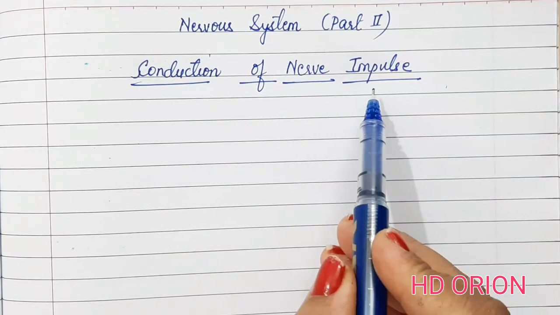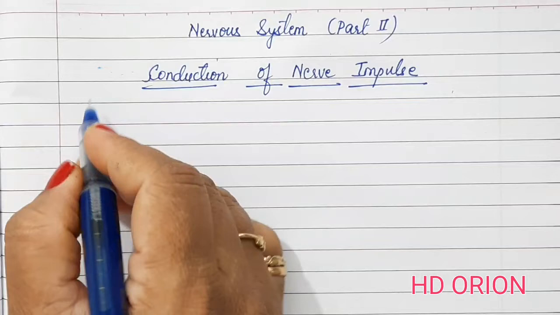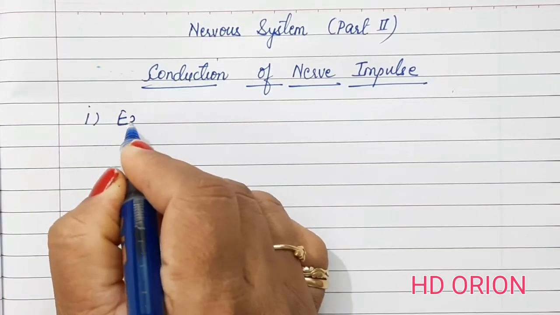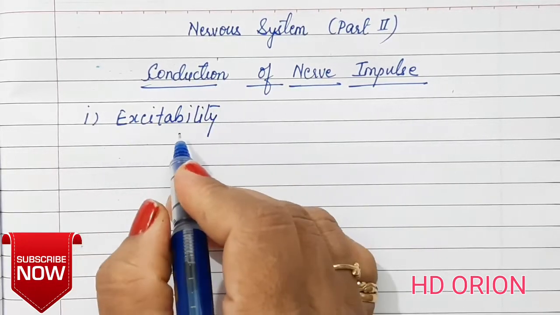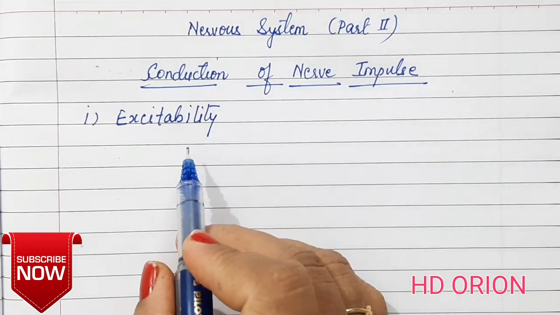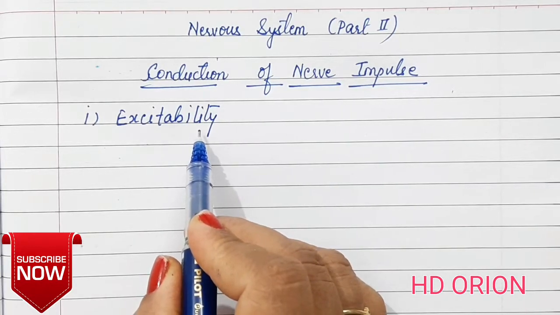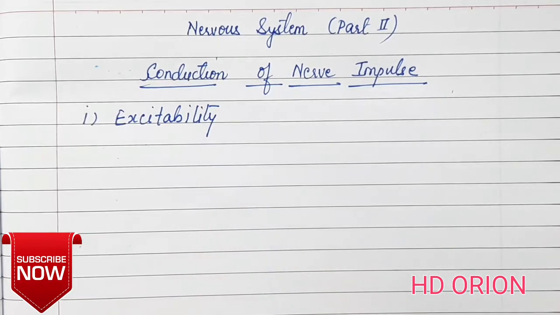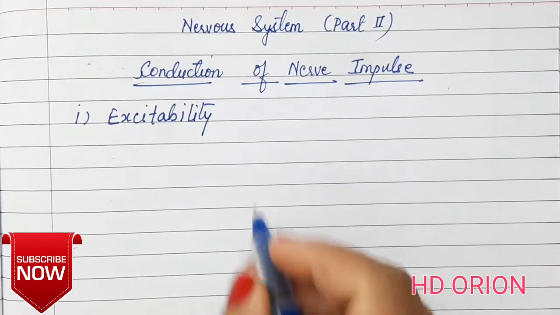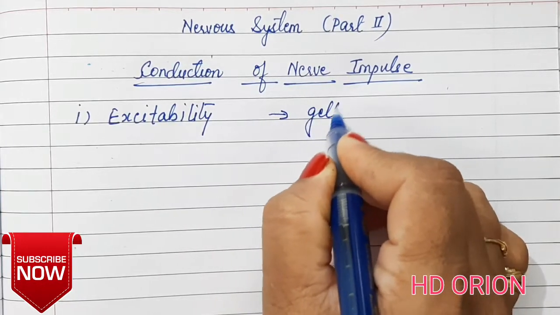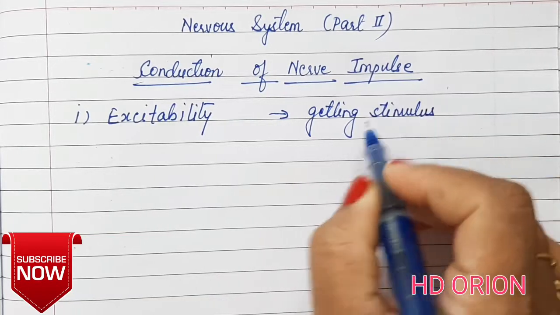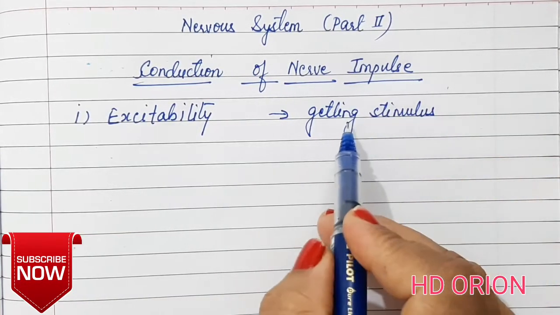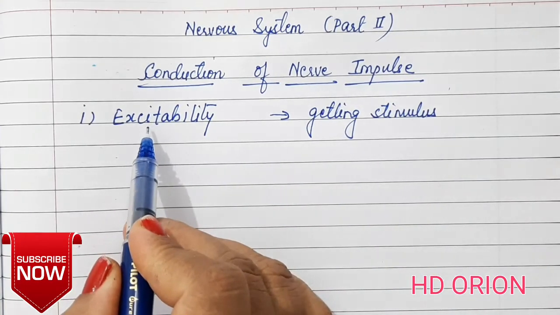But before we study this, we need to study certain important terms. I also told about excitability in my previous video. What is excitability? It is one of the properties of the nerve fiber, which is when the nerve fiber receives the stimulus. A nerve fiber consists of many neurons. Now each neuron can be excited when it gets the stimulus. Stimulus is any change in the environment. So on receiving the stimulus, the nerve gets excited.